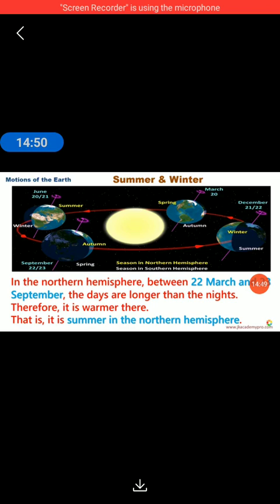So it is summer in the northern hemisphere. Can you imagine, from 22nd March to 23rd September, the days are longer as compared to nights, means the nights will be shorter and the days will be longer, and because of that there is summer in that period.